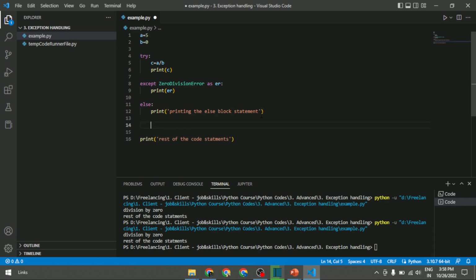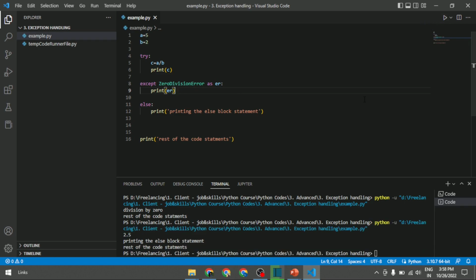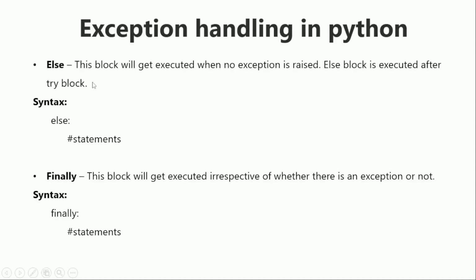Now, in order to print this else statement, instead of b equal to 0, I will make use of 2. Now I will run the code. So now the value is 2.5. The print C value has been printed as 2.5, and hence it didn't find any exception error. The except block will be neglected, and the else block statement has been printed, because the else block will get executed when no exception is raised.